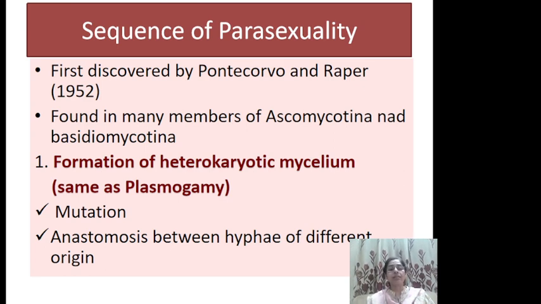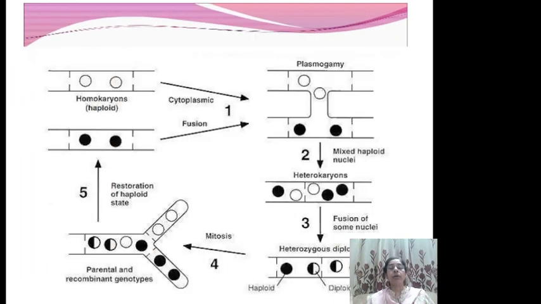So that is similar to plasmogamy. Or it can also take place by anastomosis between hyphae of different origin. When two hyphae of different origin come across each other, then this type of heterokaryotization